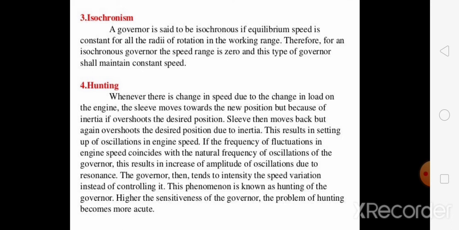Here we have to neglect friction. That is, we can say that the speed range for these governors is 0, and this type of governor should maintain constant speed.